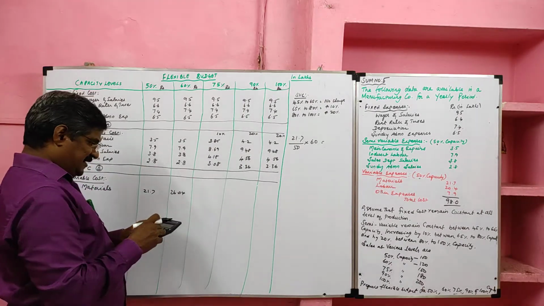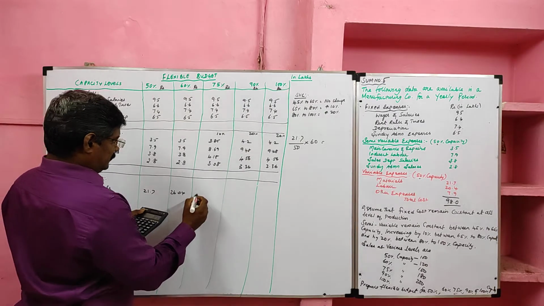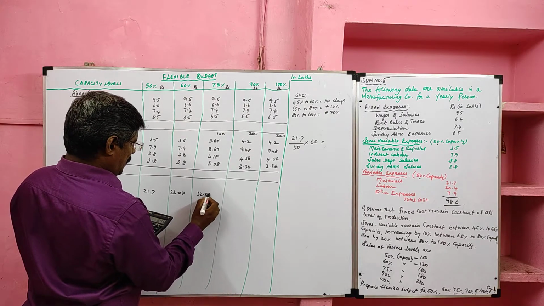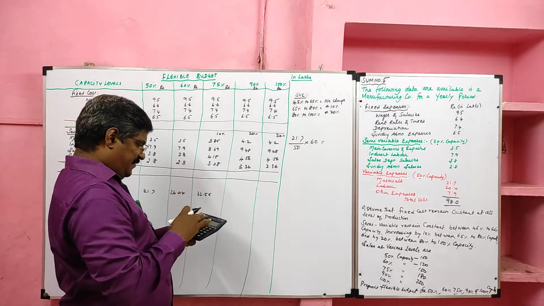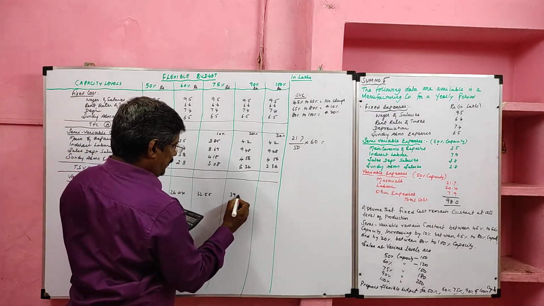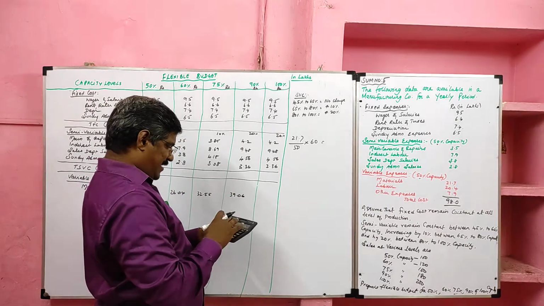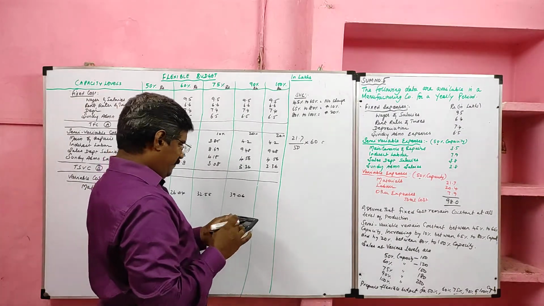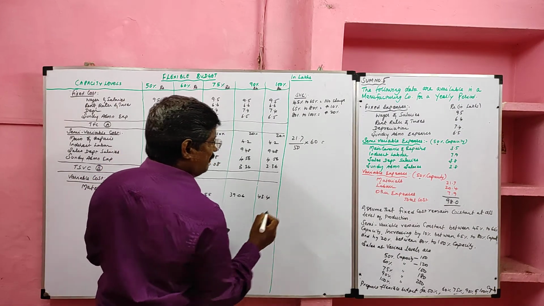This is for 60 divided by 60 into 75. This is for 75 divided by 75 into 90, 39.06. So 39.06 divided by 90 into 100, 43.4.